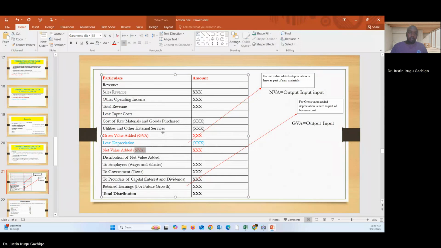So in GVA, you are going to have the figure for depreciation in the distribution section. But for the NVA, you are going to have the depreciation in part A. So GVA depreciation is going to be in part B. NVA depreciation is going to be in part A. Please get that very clearly because most of the students do confuse that statement.